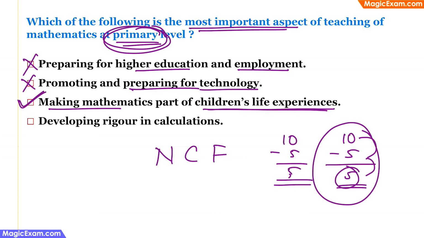And this is a correct statement. The fourth option is developing rigor in calculations. Again, we are talking about primary children here. They are trying to understand the concept. Rigor in calculations can come much later. Therefore, this is an incorrect statement.